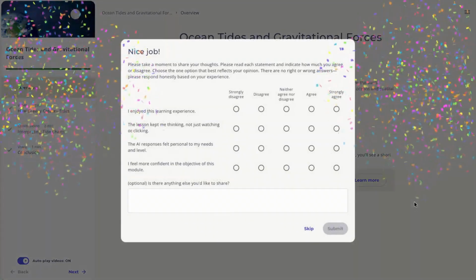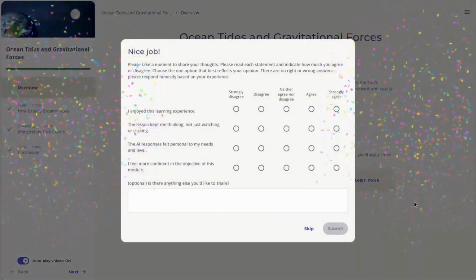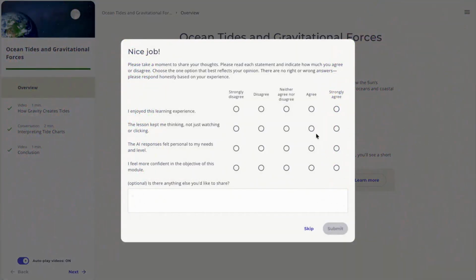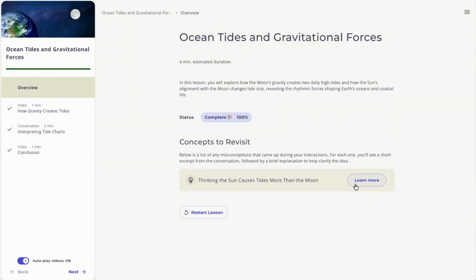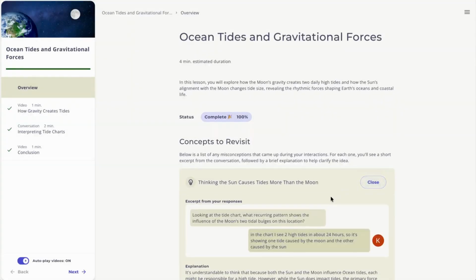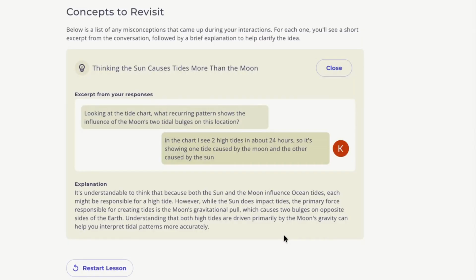The lesson will be marked complete in your LMS when you've finished all activities. Then, you'll be asked to complete a survey. After the survey, your lesson recap will provide your lesson status, progress, and insights into any misconceptions you had during the lesson.